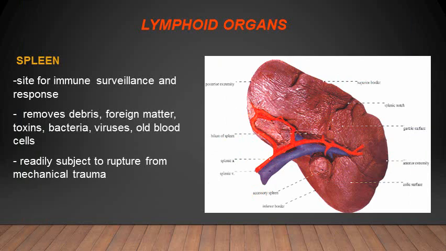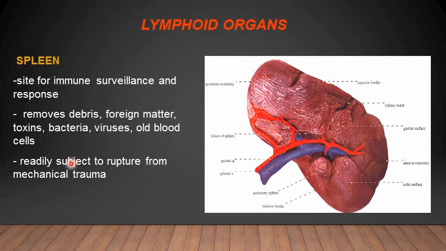So the next important lymphoid organ is the spleen. I hope all of you are very well aware of the spleen and its function. That is one of the very important organs for the immune responses. So it is also going to remove the debris, foreign matter, bacteria, toxins, etc.